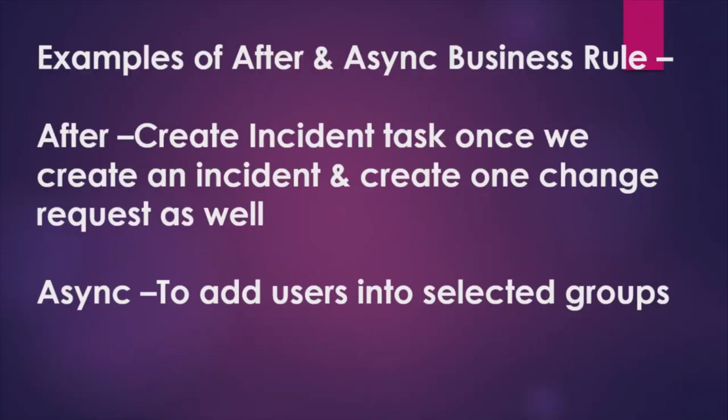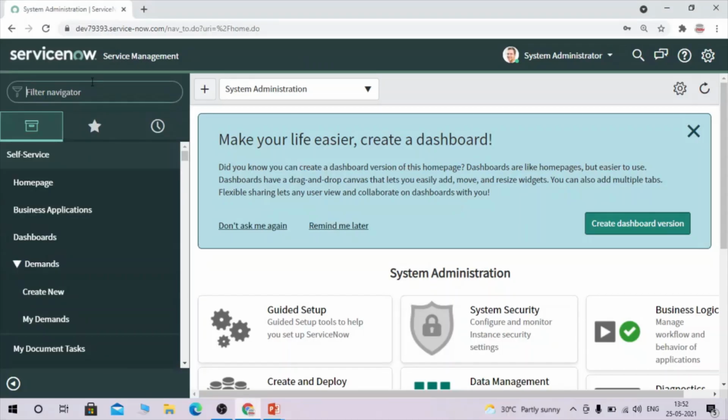So let's try to implement some of the use cases in our personal instance, and try to understand it in a more clear way. So first we are going to write an after business rule where we are going to create an incident task from the incident. Okay.